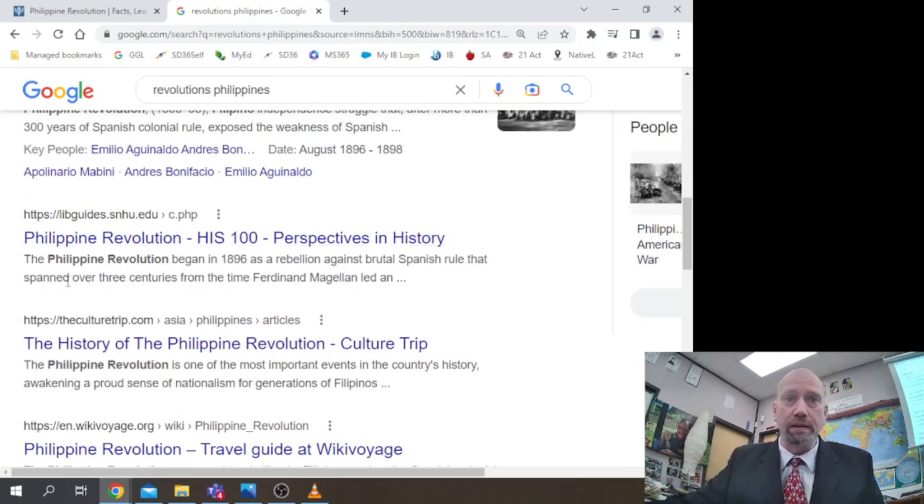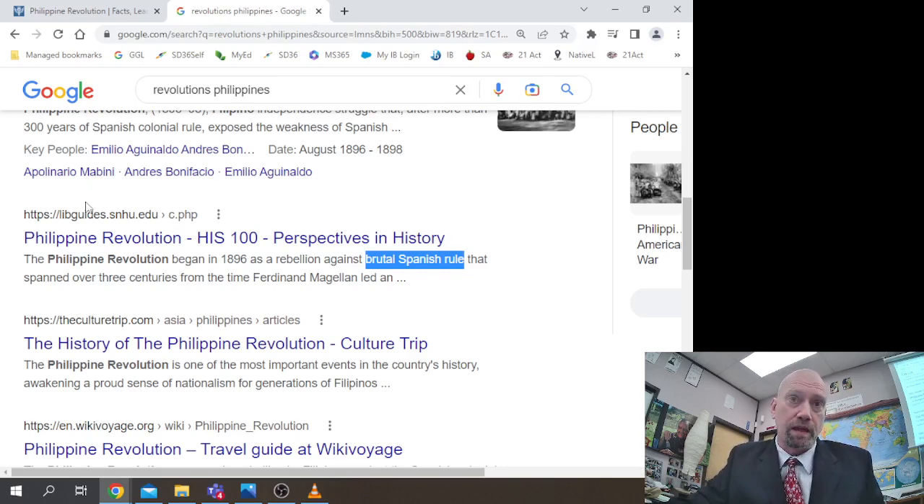Here we've got a preview of a quote. The Philippine Revolution began in 1896 as a rebellion against brutal Spanish rule. This gives the idea that the Spanish rule is brutal, so that gives a flavor of opinion. And what teachers are looking for eventually is words that reflect your arguments and opinions, words like should, must, could, and other words that suggest a sense of opinion, and then you want to discuss and explain your quote.